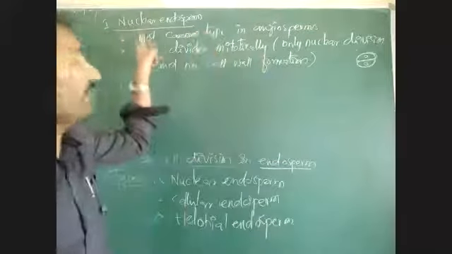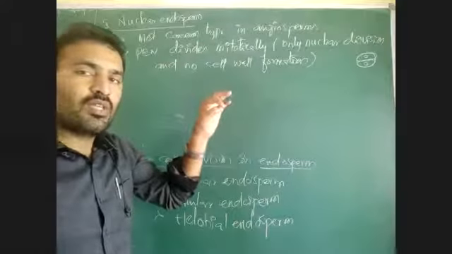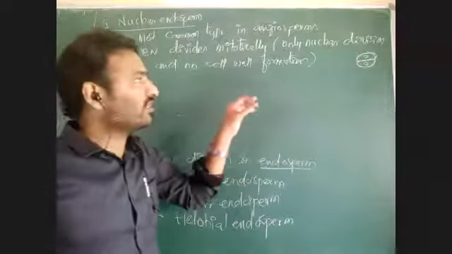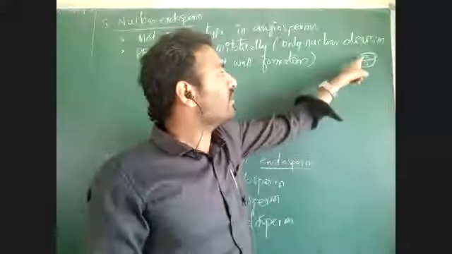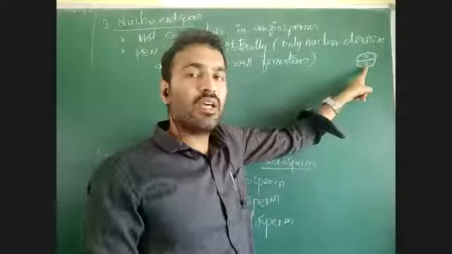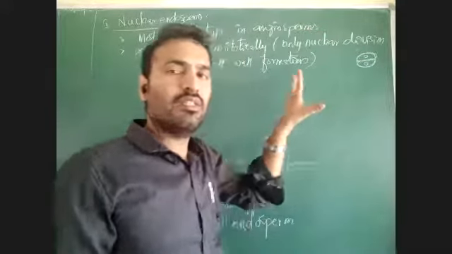But in this type of nuclear endosperm, karyokinesis takes place at a high rate, but cytokinesis takes place at a very low rate or is even absent. What happens then?